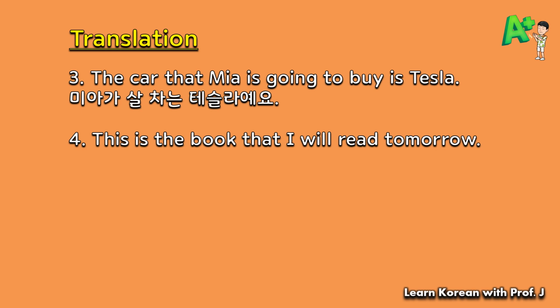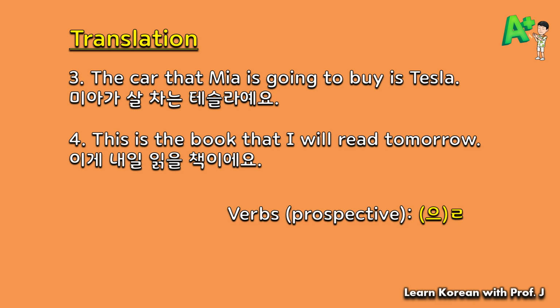This is the book that I will read tomorrow. This will be 이게 내일 읽을 책이에요. So in number 3 and number 4, this is for verb prospective noun modifying form. And conjugation that I use is 을.